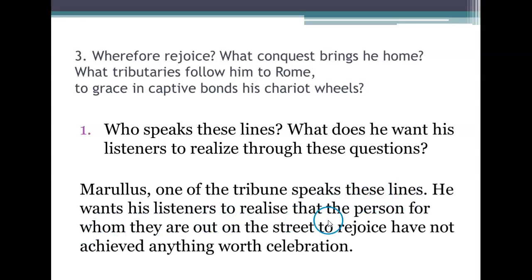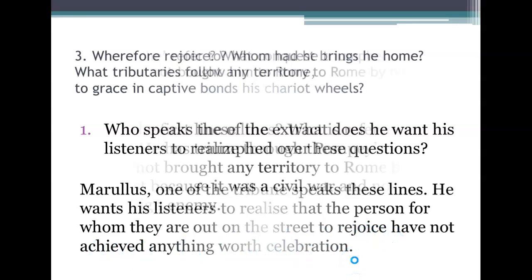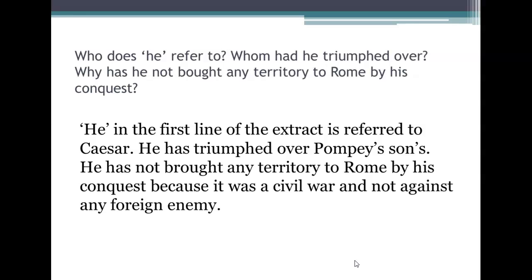He wants his listeners to realize that the person for whom they are out on the street to rejoice has not achieved anything worth celebration. Now you can take these questions and answers as additional questions and answers for other publications, such as Beta Publication or Evergreen Publication. You can refer to these as extra questions and answers for your revision work.